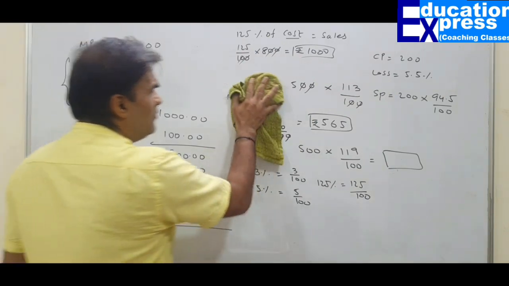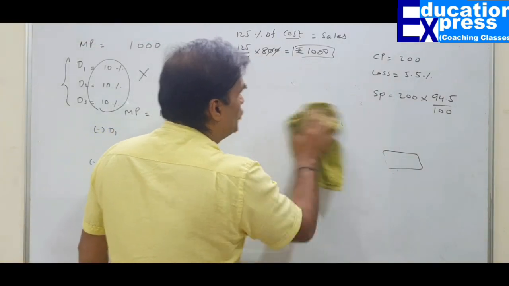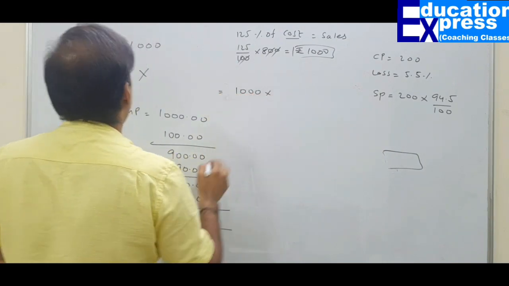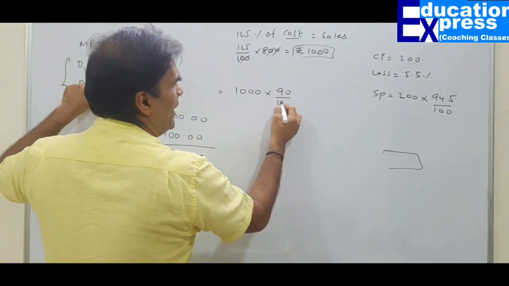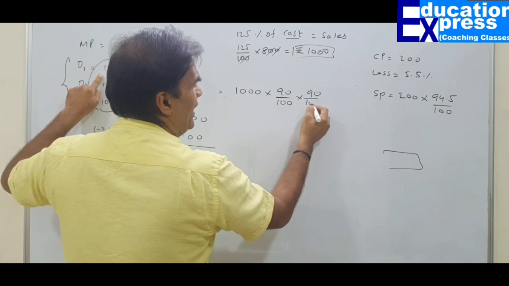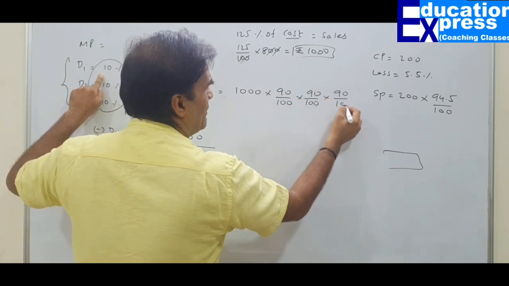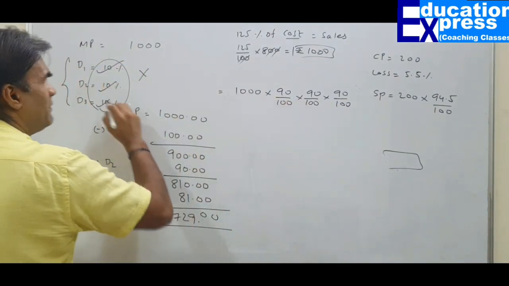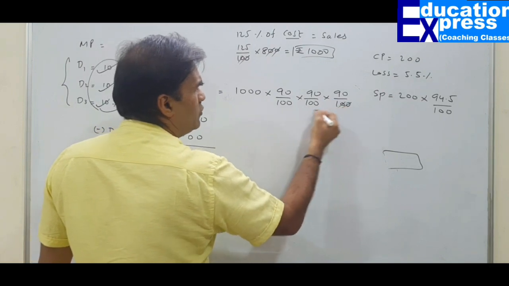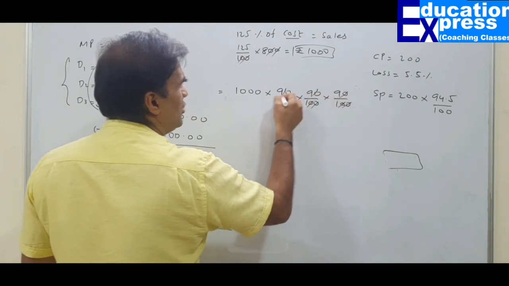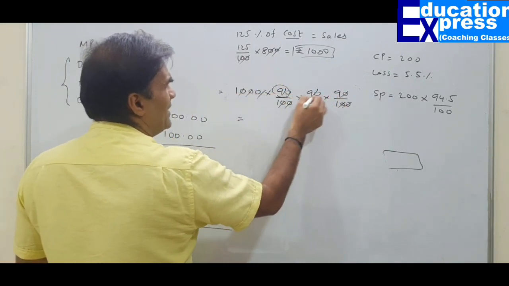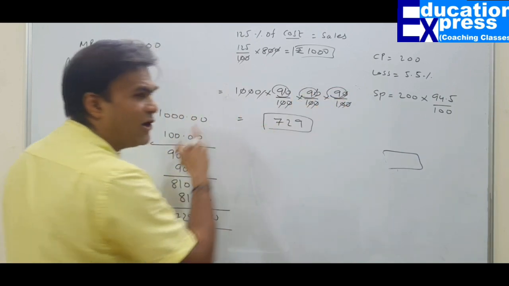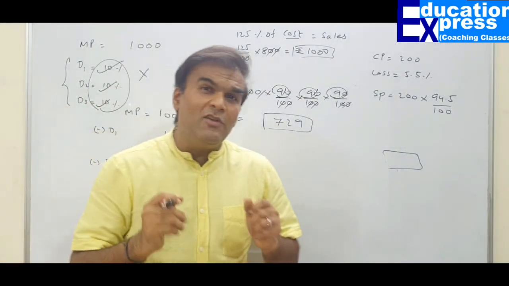Now, if you would like to do the same thing by a fast trick, you can simply say, sir, 1000 multiply by 90%, 10% off so 90%, again 90%, and again 90%. 9 nines are 81. 81 nines are 729. Automatically we'll get your answer in case you are well versed with your tables.